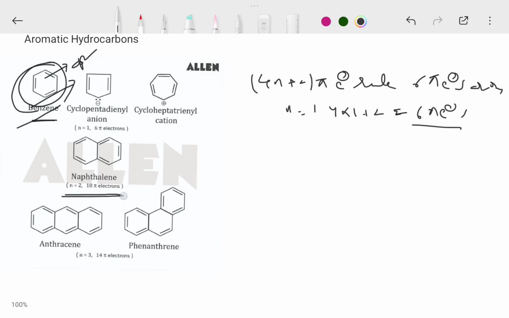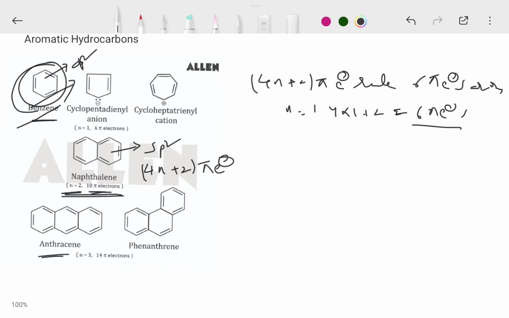You can take naphthalene. Here in naphthalene, 5 conjugated double bonds are present. Here also every carbon undergoes sp2 hybridization, and naphthalene also obeys 4n plus 2 pi electrons, because with n equal to 2, the total is 10 pi electrons. It is also an aromatic compound and obeys Huckel's rule.